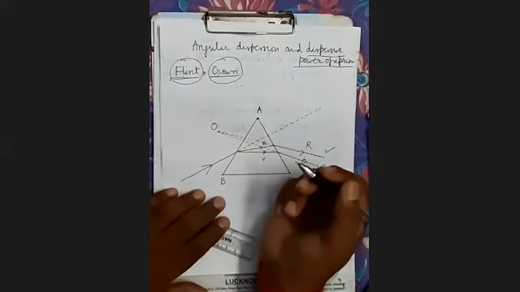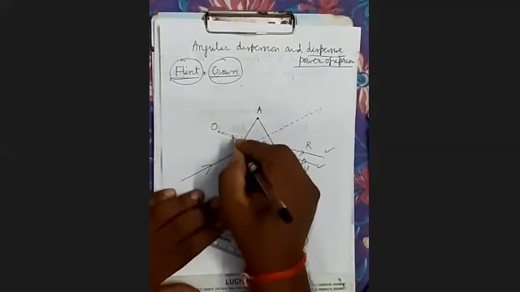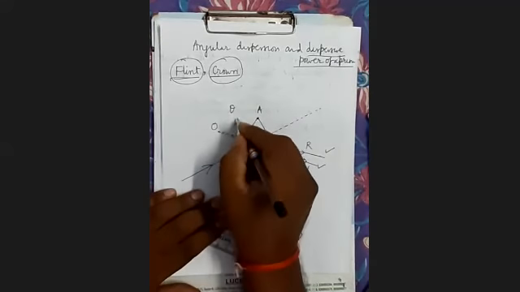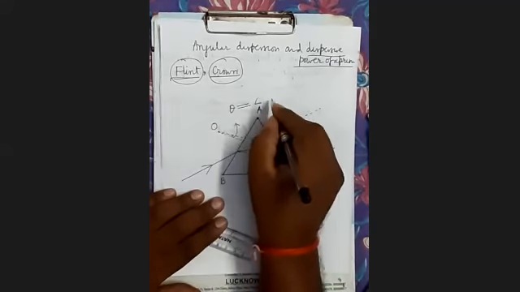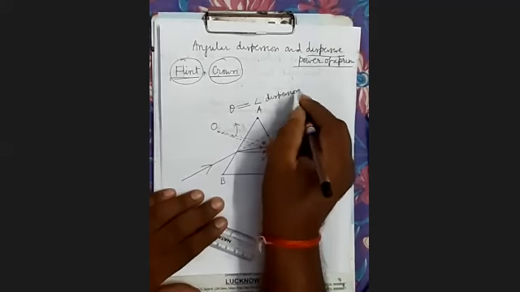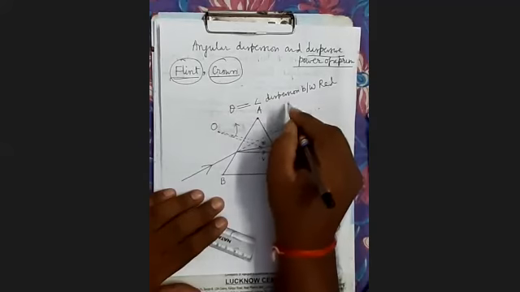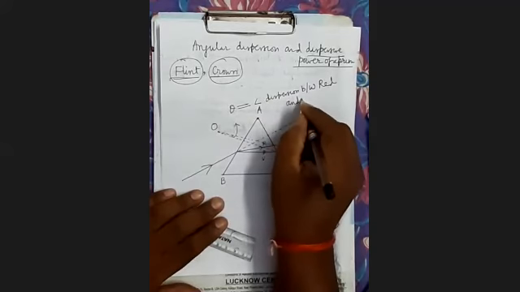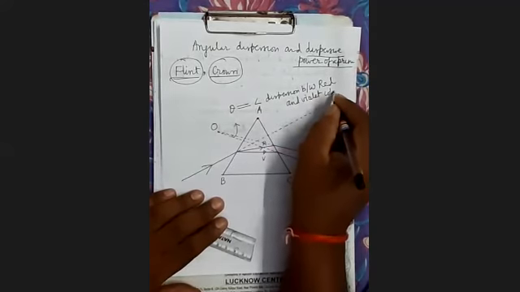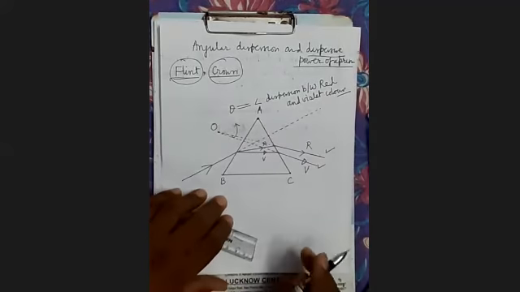Now see here, this angle is the angle of angular dispersion. It is theta. This theta is the angular dispersion between red and violet color.